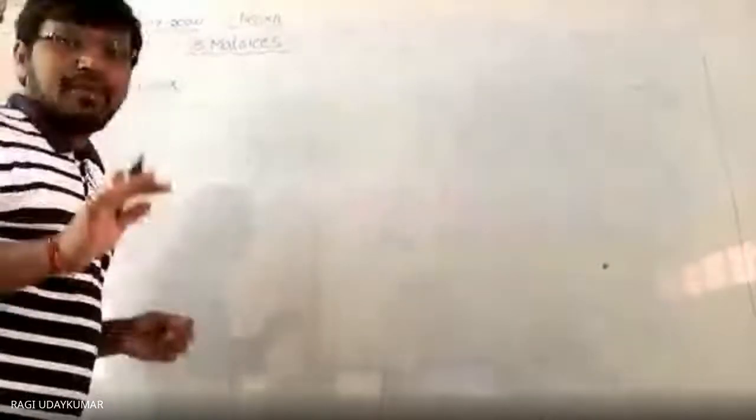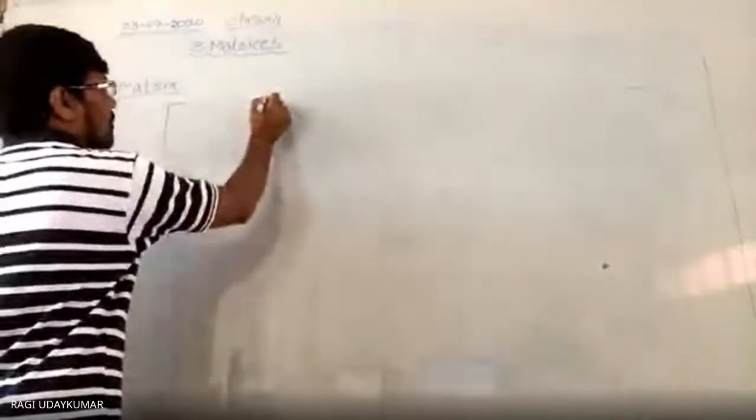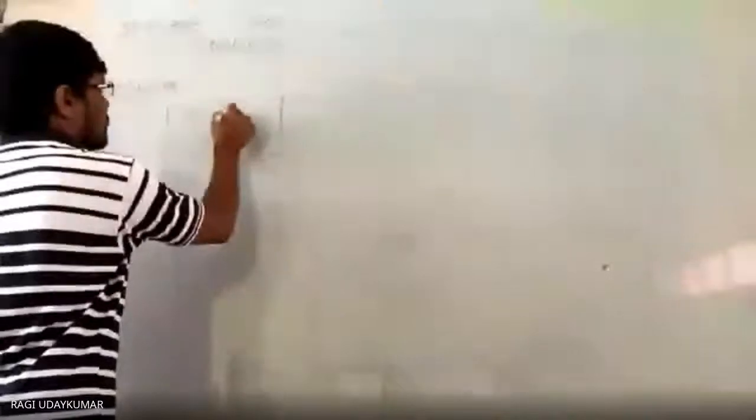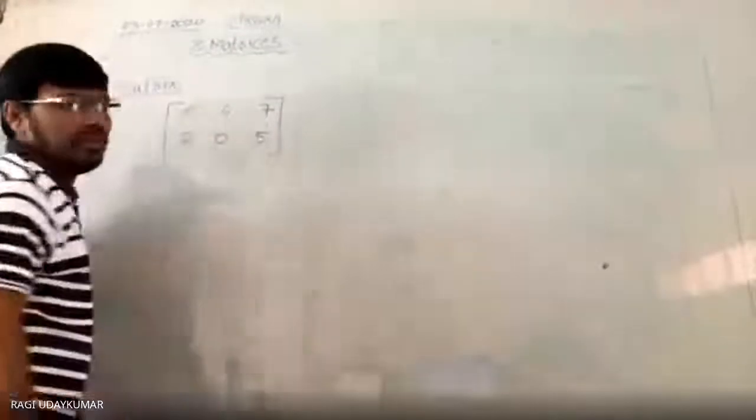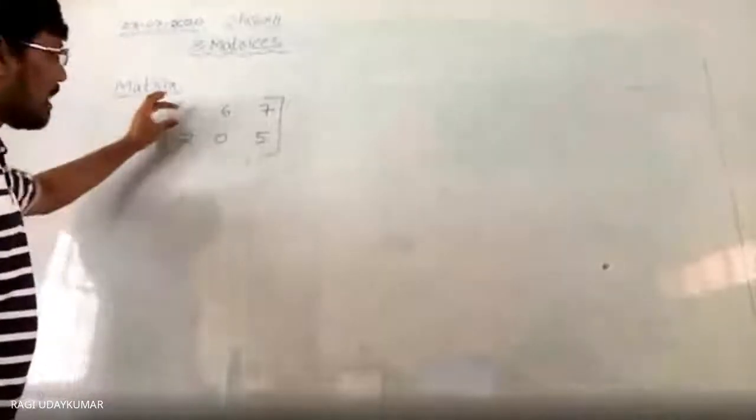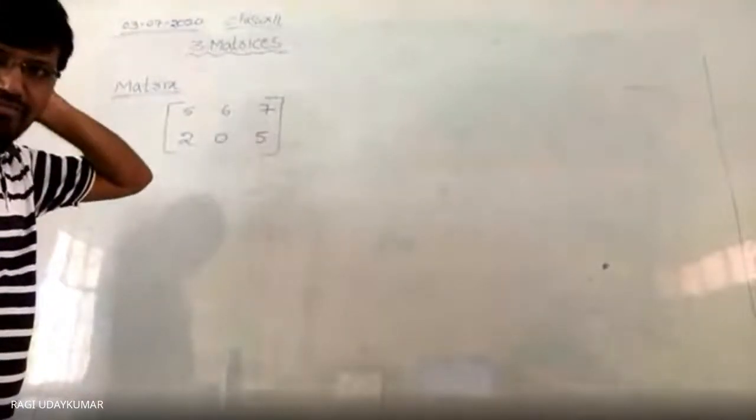See here one example: 5, 6, 7, 2, 0, 5. We have arranged the numbers in this form.